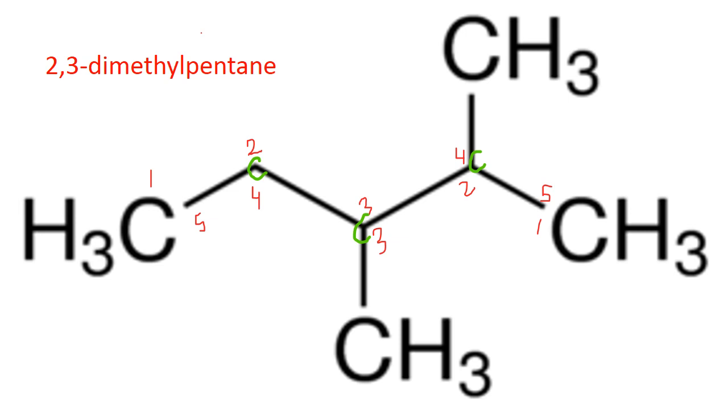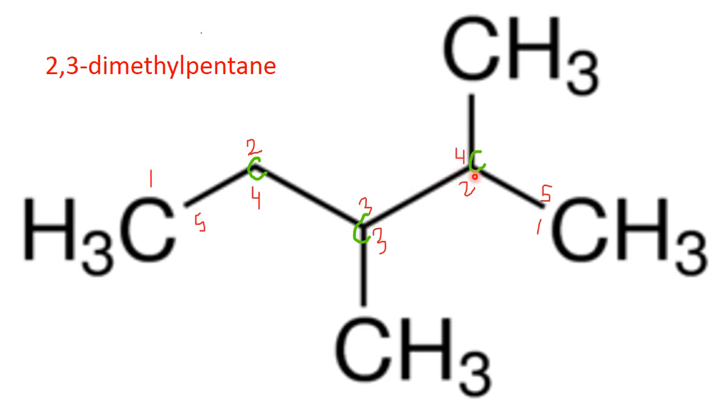Now I will number it from the right hand side as well as from the left hand side. After numbering, I come to know that my parent chain is made up of 5 carbon atoms, so it's going to be named as pentane because there is a single bond between carbon atoms.